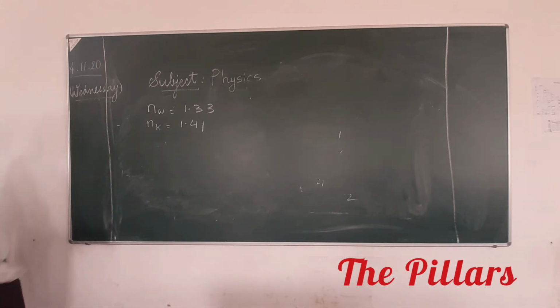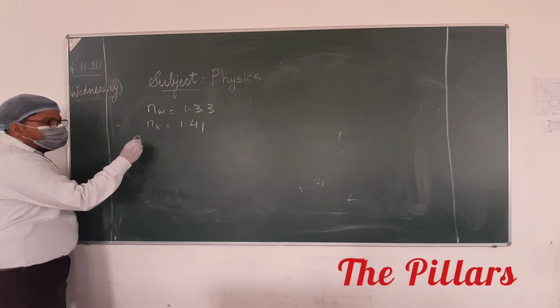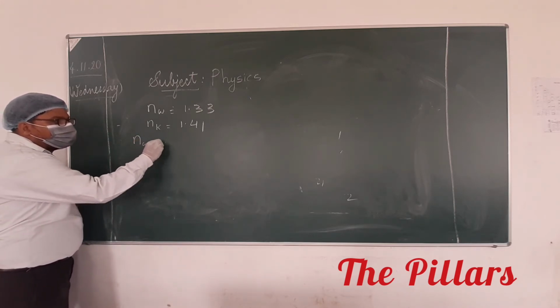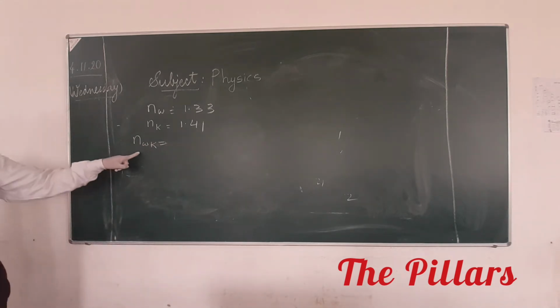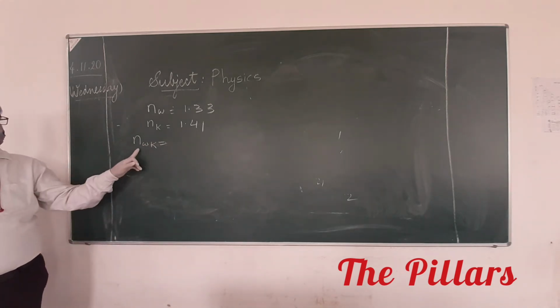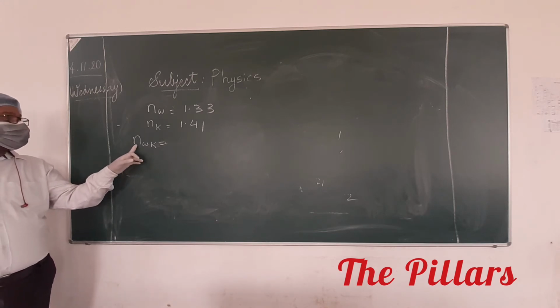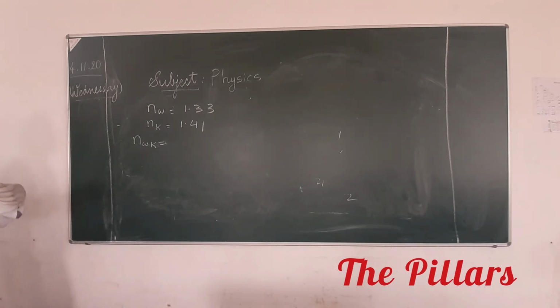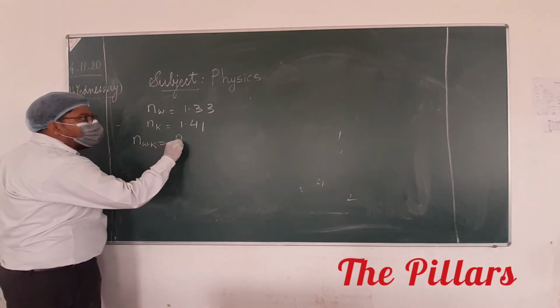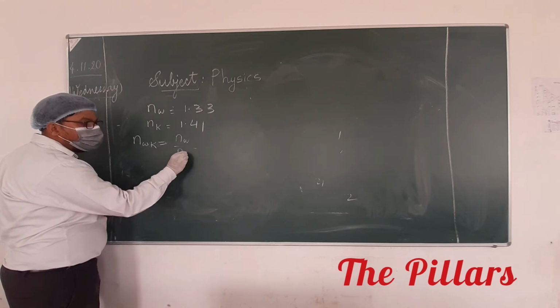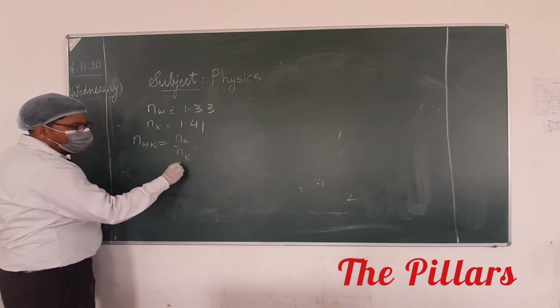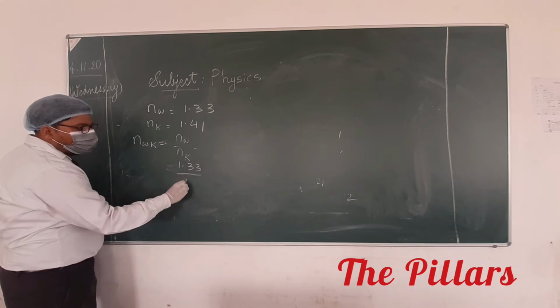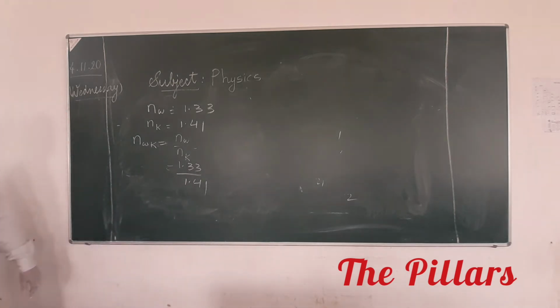Okay. So now, if I have written like this, N W K, Mansi stand up. What does it mean? Sir, it means refractive index of water with respect to kerosene. Is it okay? She is right. Very good. So this will be written as N W upon N K. So this will be 1.33 upon 1.41. This you can solve and you will get the answer. Very simple, na?